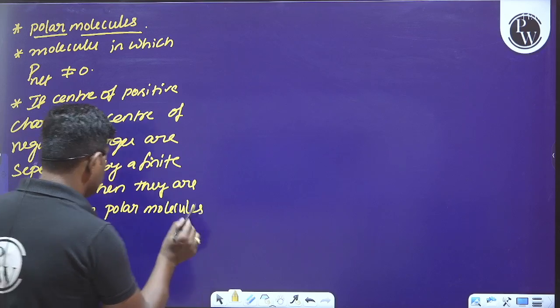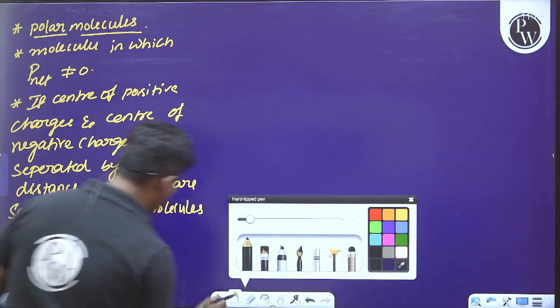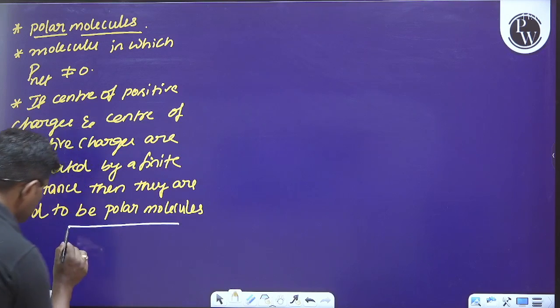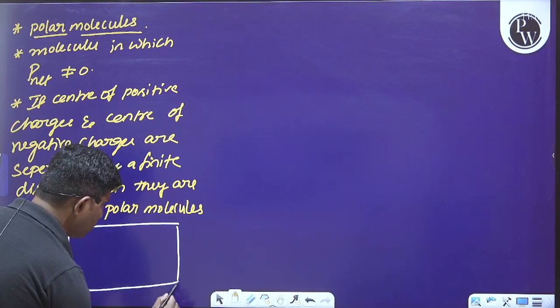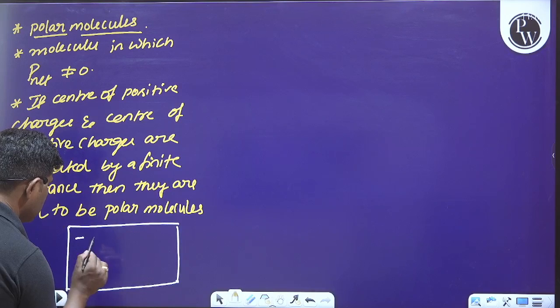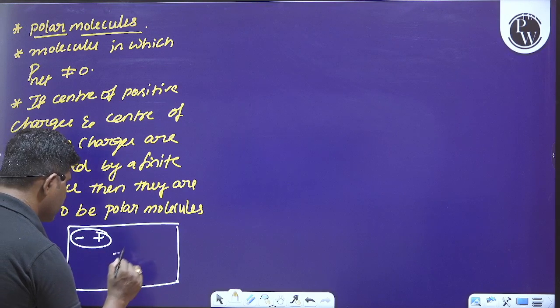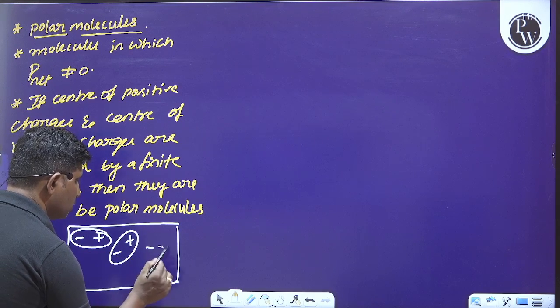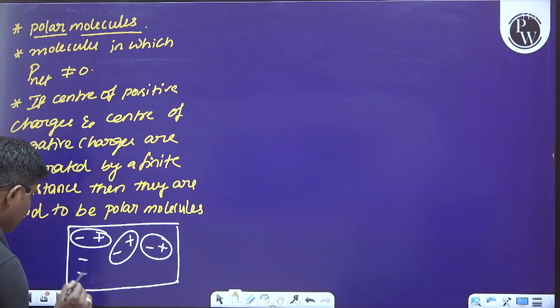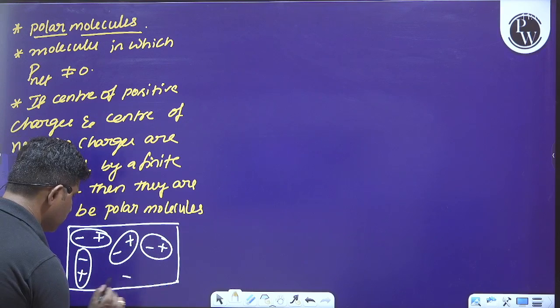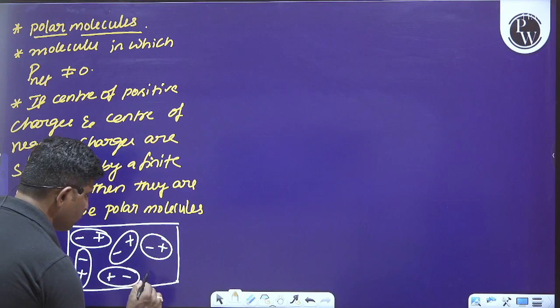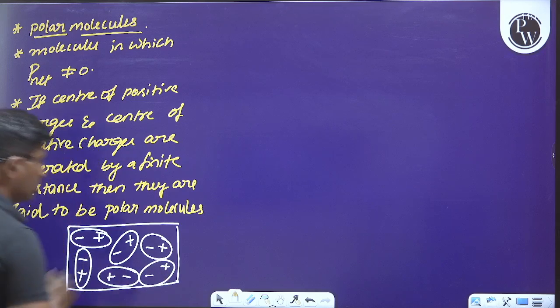Okay, so please look at the board here. Whenever we consider a polar substance or polar dielectric, we can say that the center of negative charge and the center of positive charge is directed as shown in the figure. I hope it is clear to you.